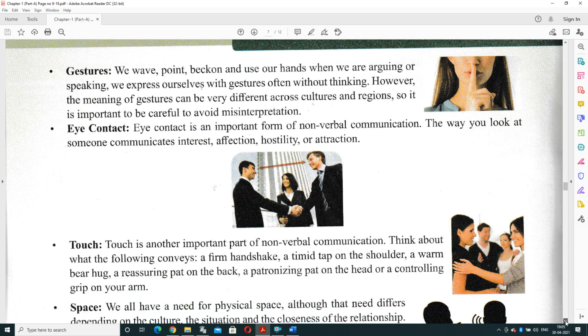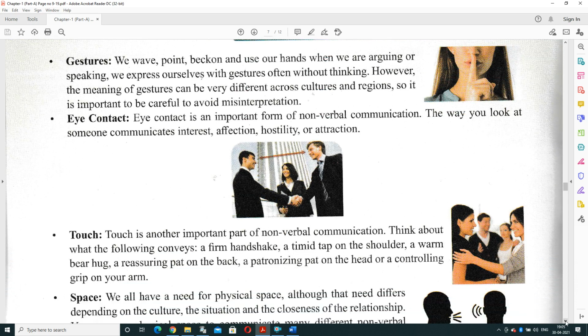Gestures mean using the point, beckon, and use of your hands. When we are arguing or speaking, we express ourselves with gestures, often without thinking. However, the meaning of gestures can be very difficult across cultures and regions, because it changes between them. So it is important to be careful to avoid misinterpretation between two parties.